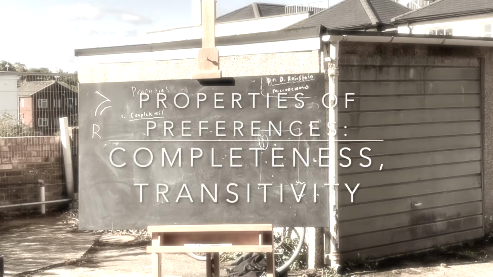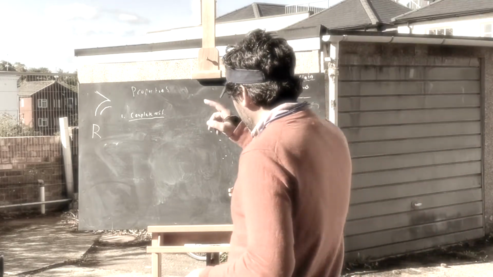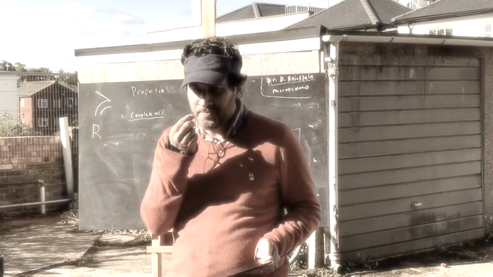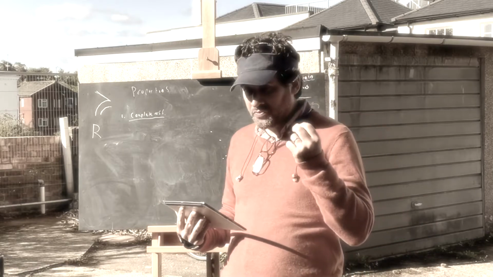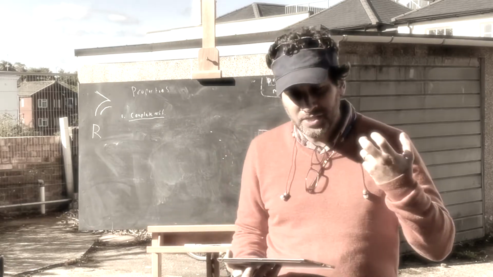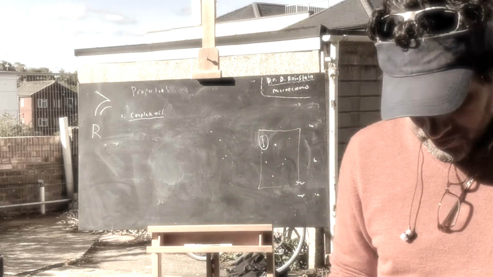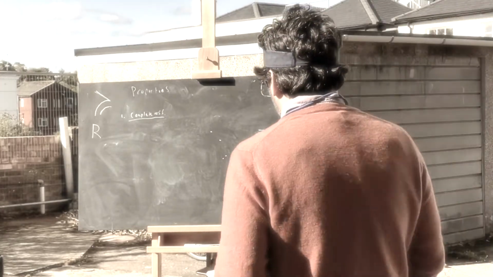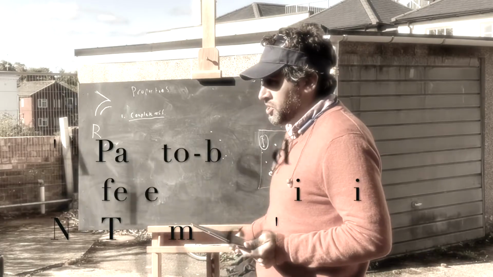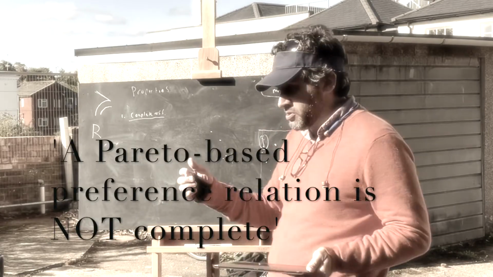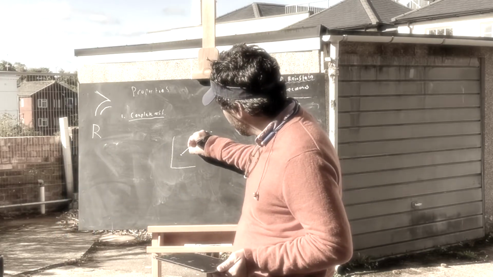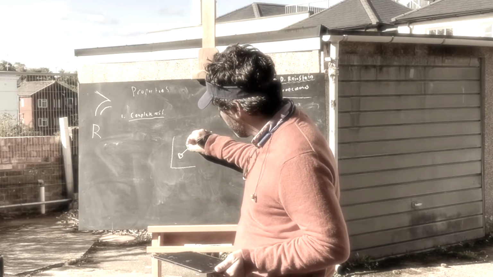All right, so we're going to move on with transitivity, but one thing we're thinking about completeness is it kind of does seem sort of obvious, but for group decisions, for instance, it may not be. It may be a lot less obvious. So, for instance, you might have heard of the principle of Pareto efficiency or Pareto optimality, where a decision is Pareto preferred if it makes everyone better off than another outcome.